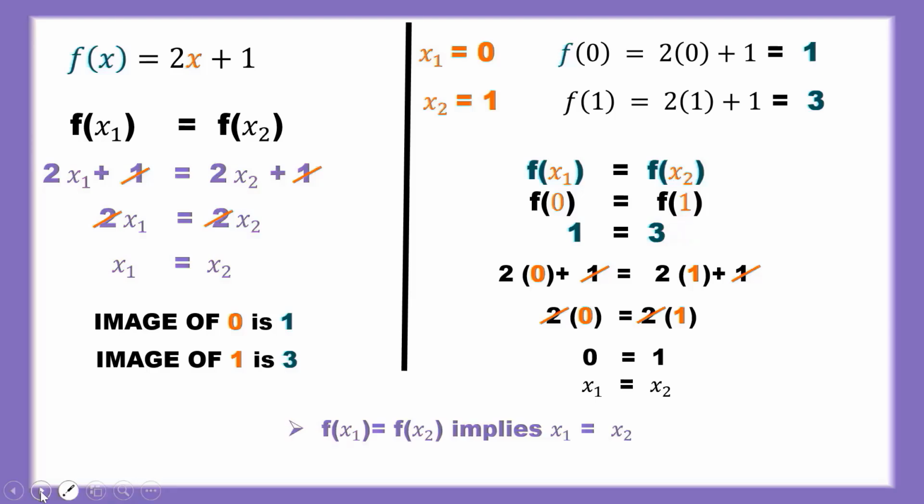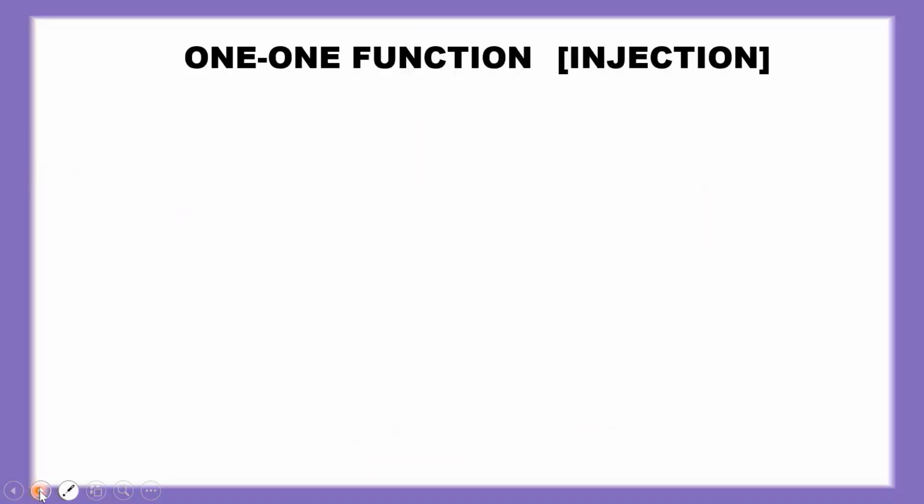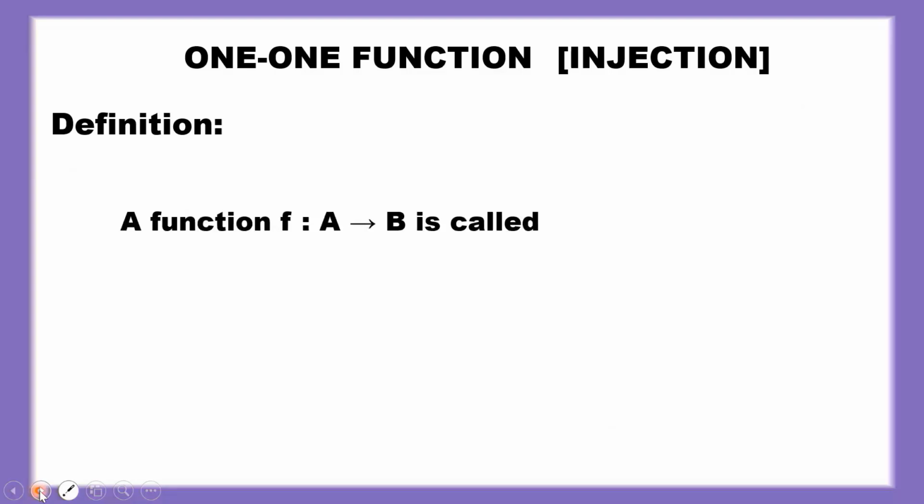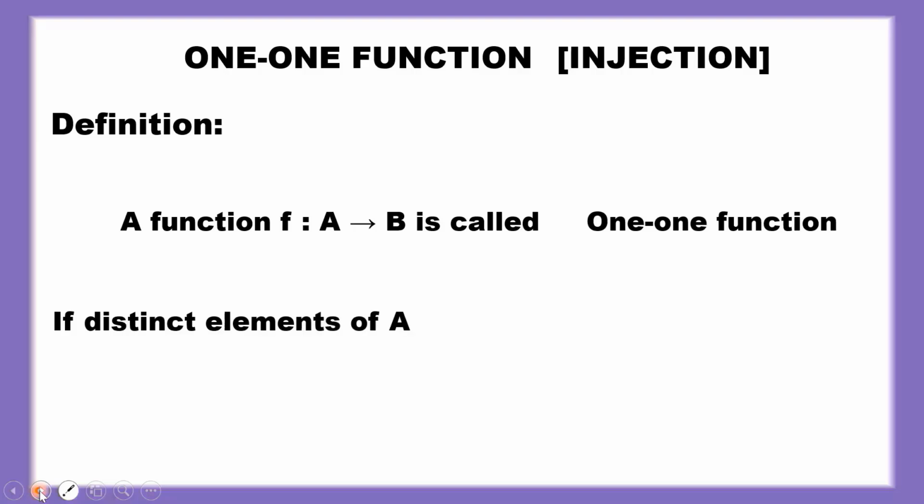So f of x1 is equal to f of x2 implies x1 is equal to x2, by the definition of one-one function. We have proven that f is a one-one function, an injection. Second definition of one-one function: a function f from A to B is called one-one if distinct elements of A have distinct images in B.